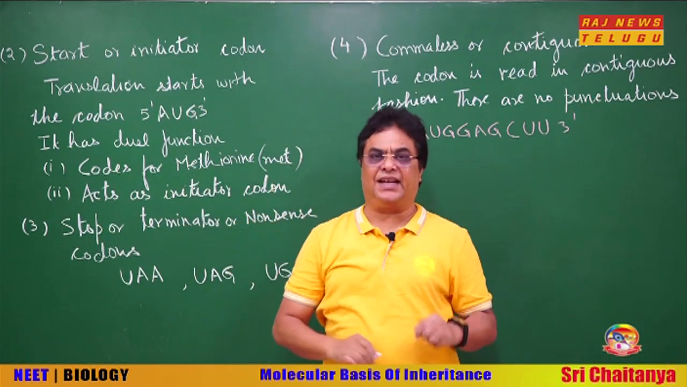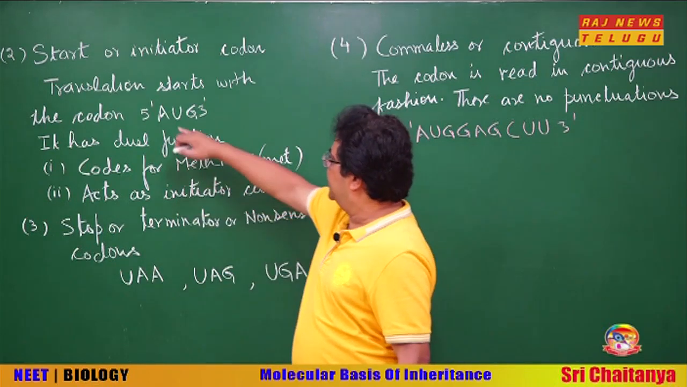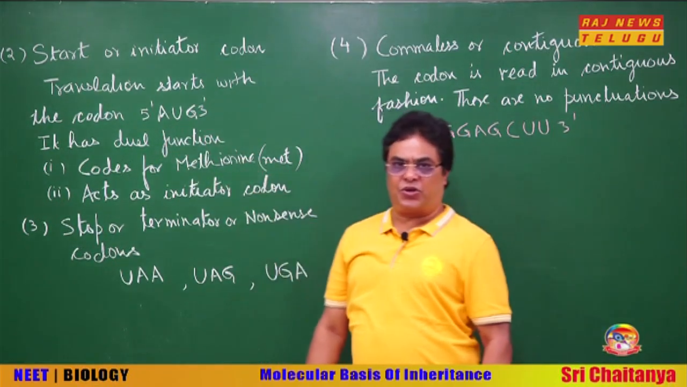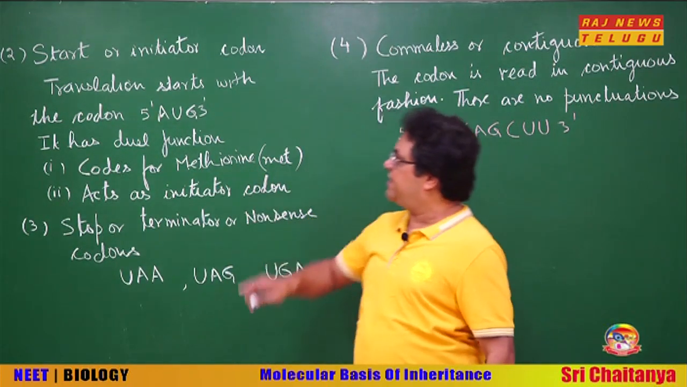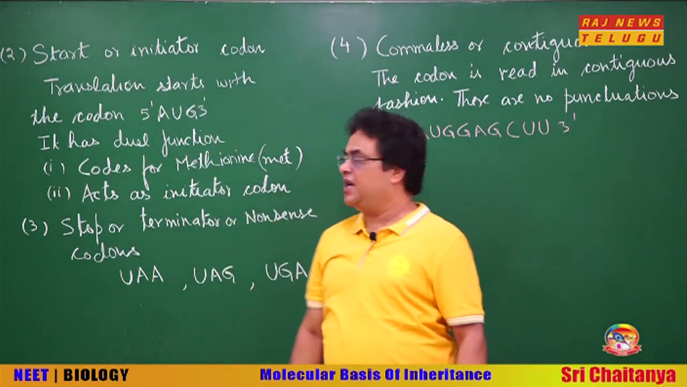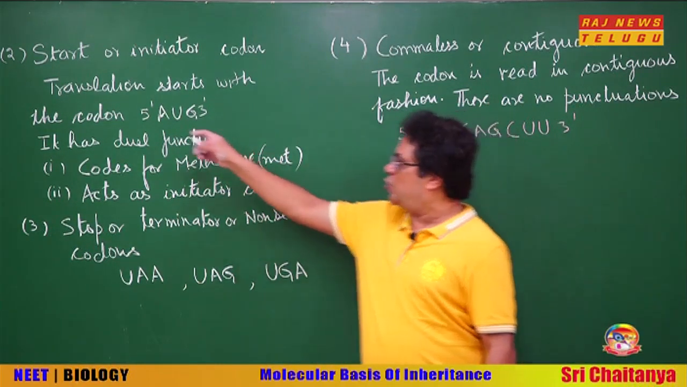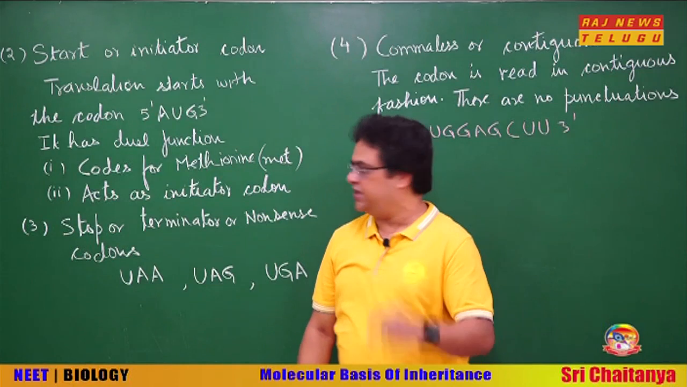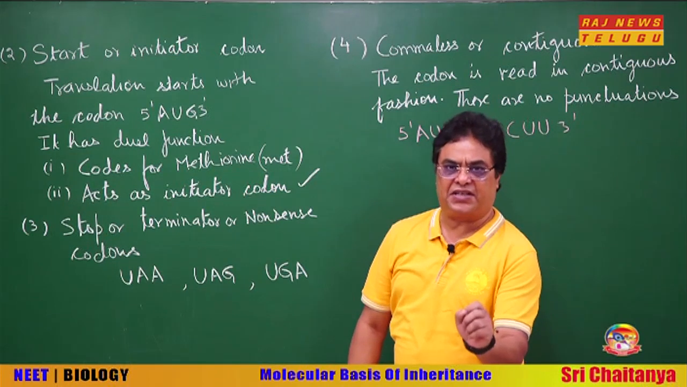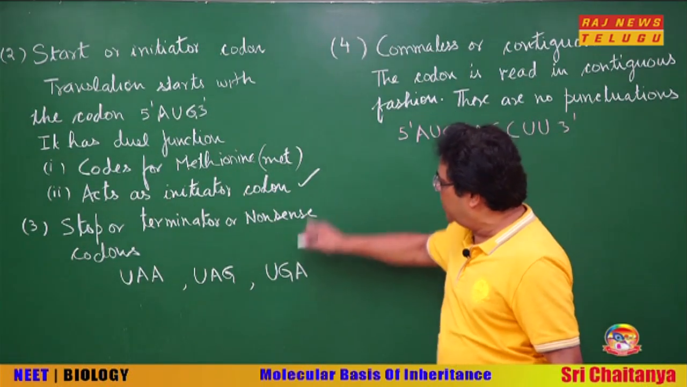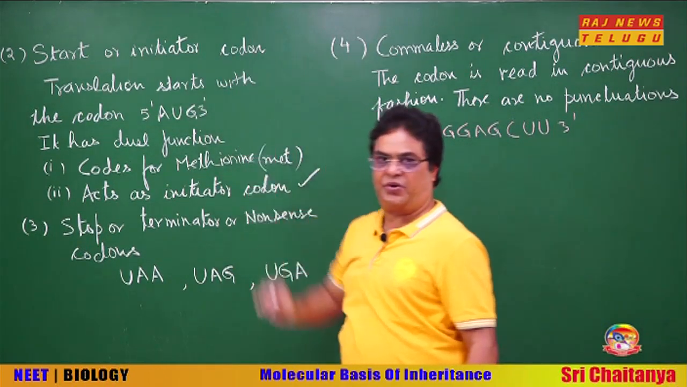Now, next property is the stop or initiator codon. You see, we just said there are 64 codons. In this, the codon AUG is always the codon from which the translation process starts. That is why this codon is called the initiator codon. And this codon codes for the amino acid methionine. So, the codon AUG has dual function. First, it acts as an initiator codon, that from here the translation will start, and second, it codes for the amino acid methionine. Okay. So, this is the start or initiator codon.